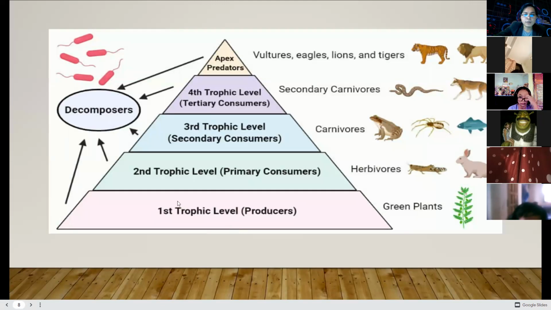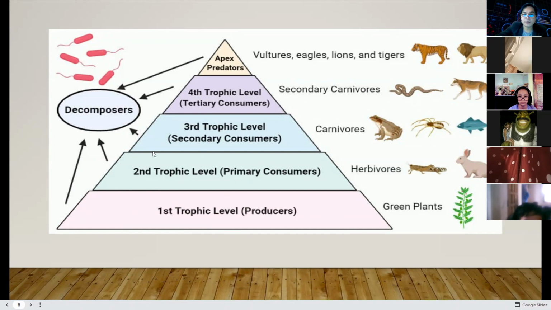In the lower part of the pyramid, you can actually see the first trophic level, the producers. These are the photosynthetic plants. This is the pyramid of energy, as you can see. The first trophic level are the producers. If you're going to look at it, the highest energy is in here.